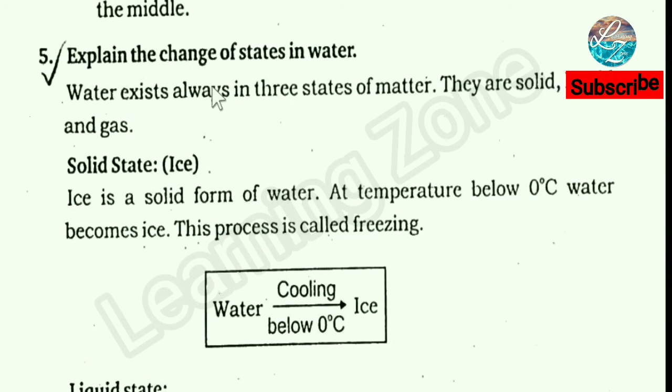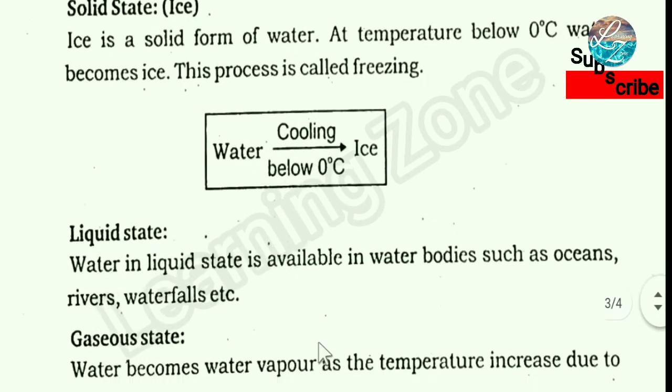Explain the change of states in water. Water exists always in three states of matter. They are solid, liquid and gas. Solid state. Ice. Ice is a solid form of water. At temperature below 0 degree Celsius, water becomes ice. This process is called freezing. Water is converted into ice in cooling until below 0 degree Celsius.